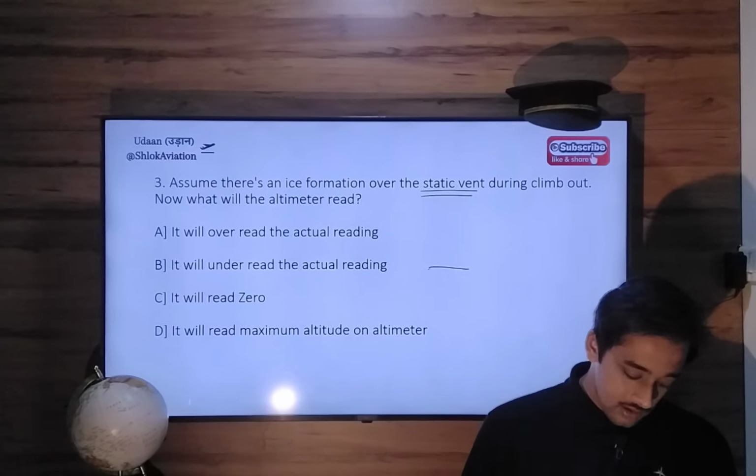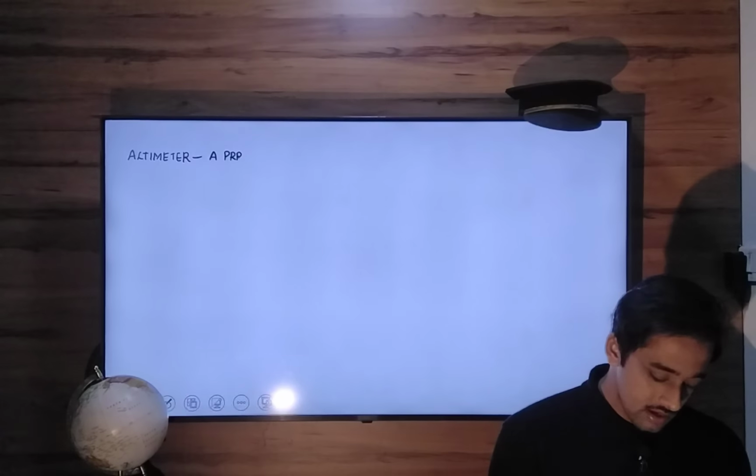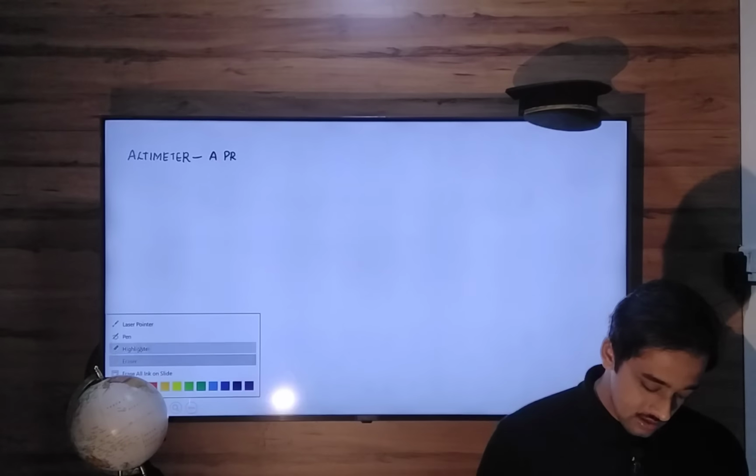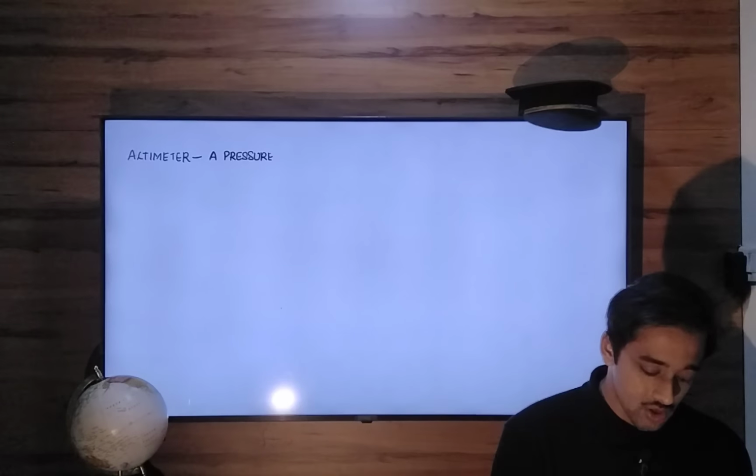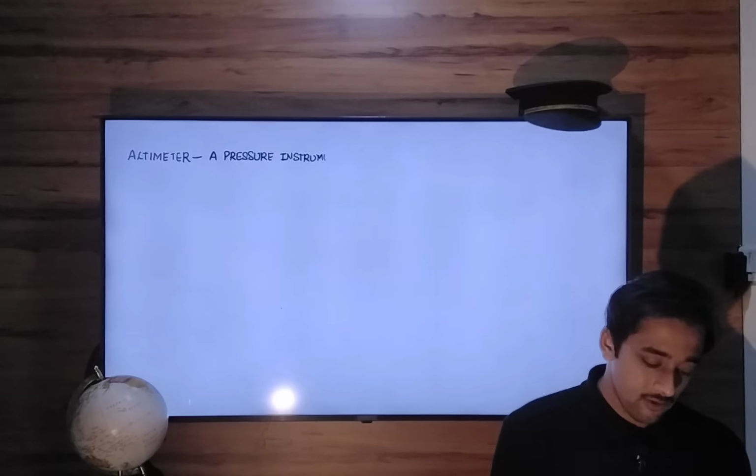Now we all know, let's revise some basics. Your aircraft altimeter is a pressure instrument, right? And what kind of pressure does it need for its operation?